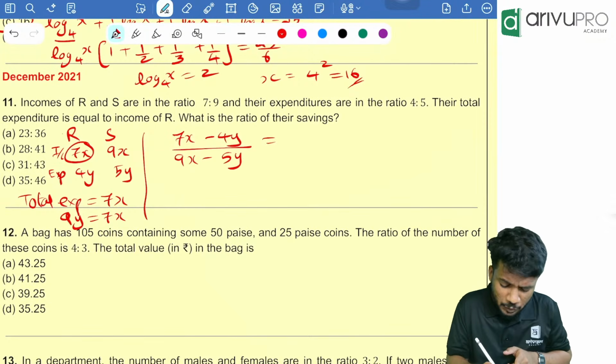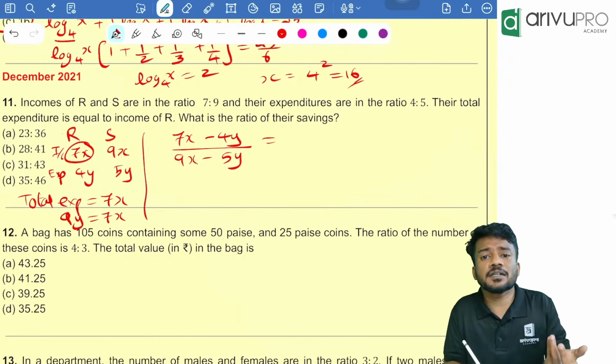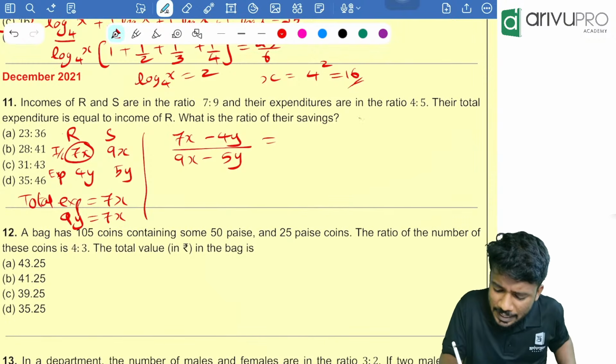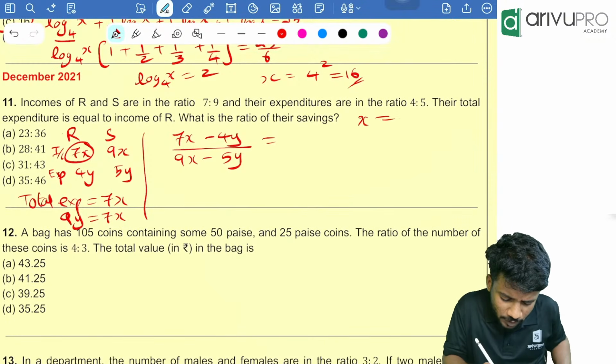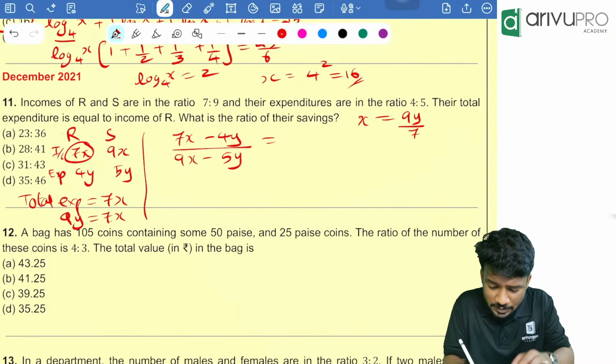People, you have 9y = 7x, right? Now can you write that in terms of x or y? Accordingly you can substitute. So people, take x is equal to what? x is equal to nothing but 9y divided by 7. Using this formula, substitute over here.